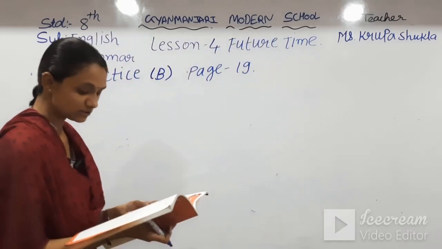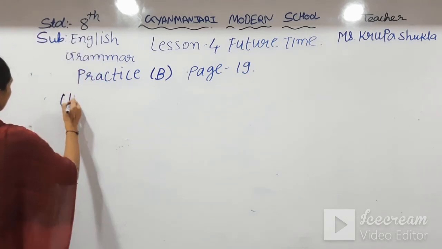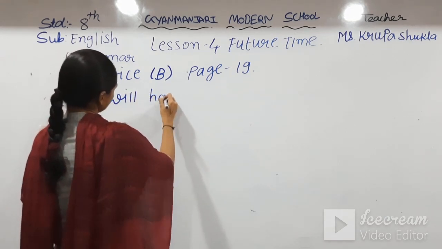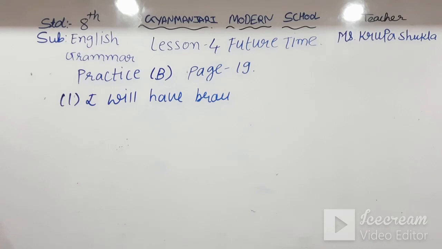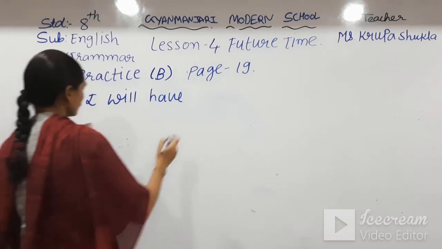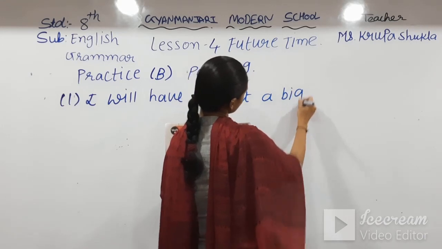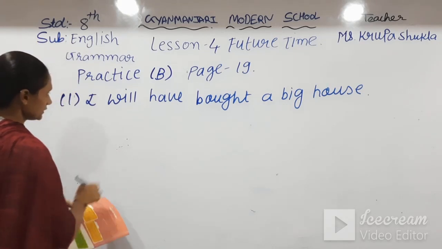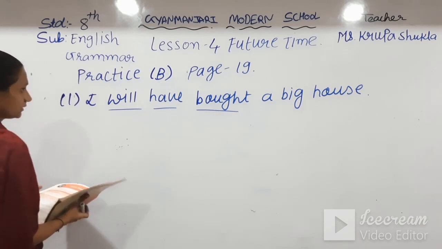So first 5 things which you will have done by 2030: I will have bought a big house. So here we have used this will have bought. It means here we have used future perfect tense.